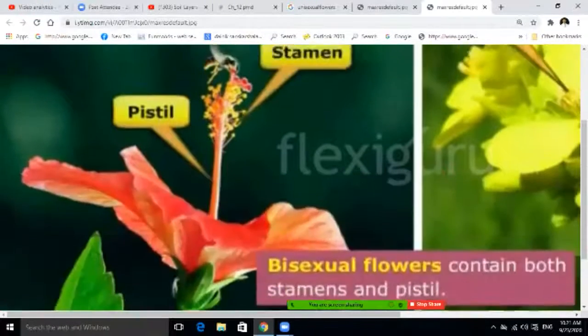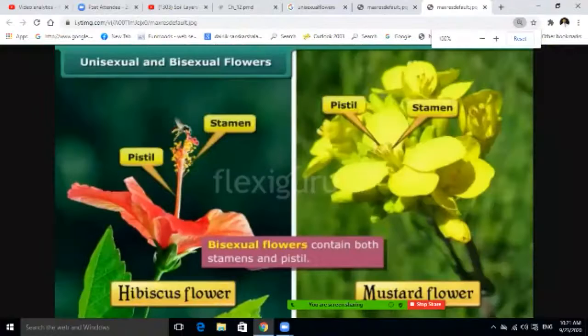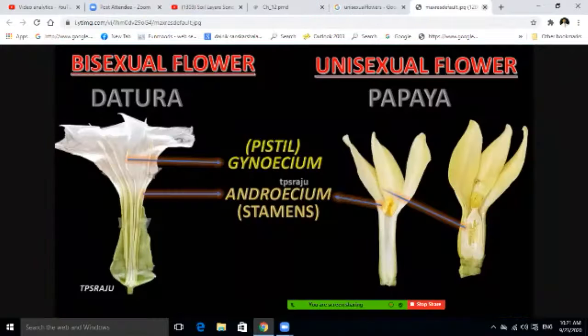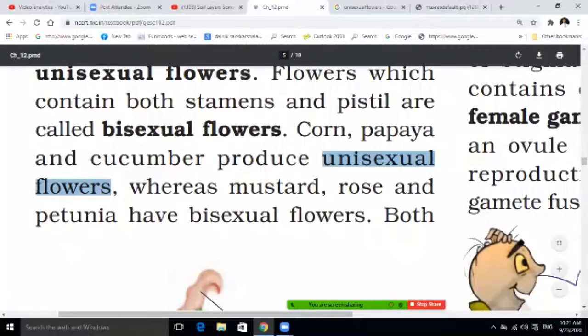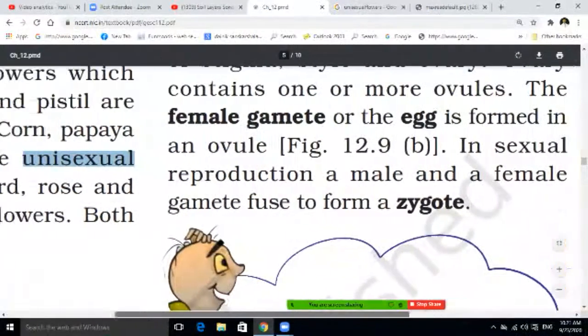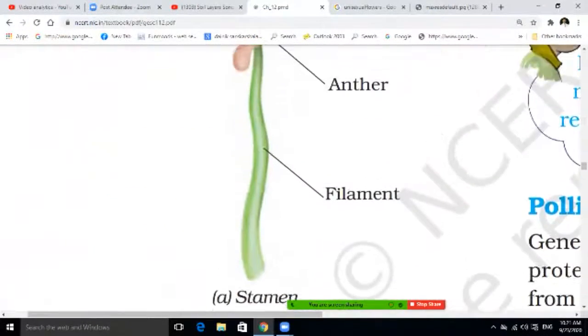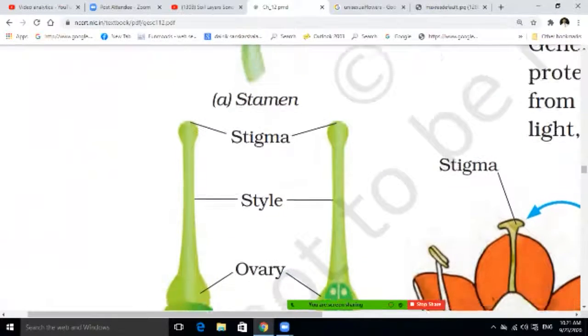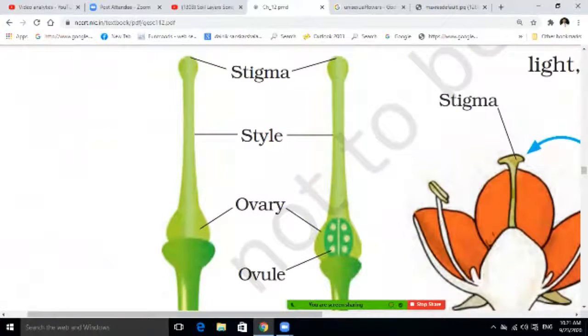Among these flowers, the hibiscus flower is a bisexual flower. It has both pistil and stamen. Bisexual contains both things. So keep this in your mind. Corn, papaya and cucumber produce unisexual flowers, whereas mustard, rose and petunia have bisexual flowers. See, students, stamens have filament and anther, and the pistil has ovule, ovary, style and stigma.